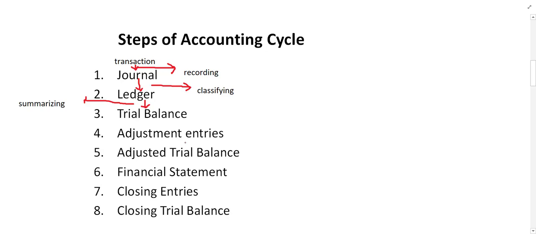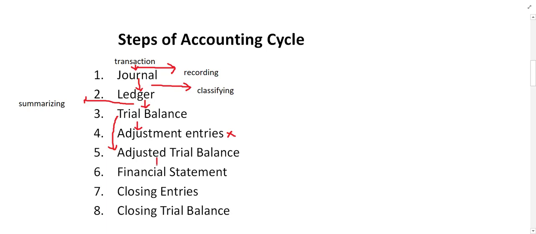We will study in the next videos, inshallah, what adjustment entries are. So after the trial balance, if there are adjusting entries, you have to go for those adjusting entries as well. And after that, once again, you have to prepare the trial balance, and this time you prepare the trial balance after adjustment. But remember, if there are no adjusting entries, there is no adjusted trial balance as well. So this one can be called the finalize itself.